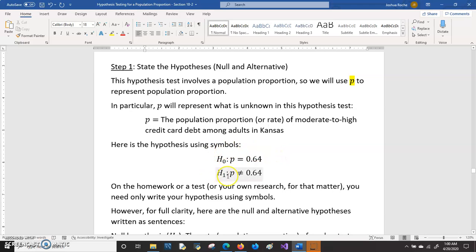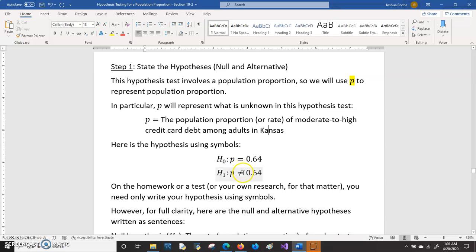And in symbols, the hypotheses can be written this way. The null hypothesis would be that the proportion of adults in Kansas with moderate to high credit card debt is just the same as the proportion of adults in Colorado with credit card debt. And then the alternative is that the proportion of adults in Kansas with credit card debt is different from the proportion of adults in Colorado with credit card debt.